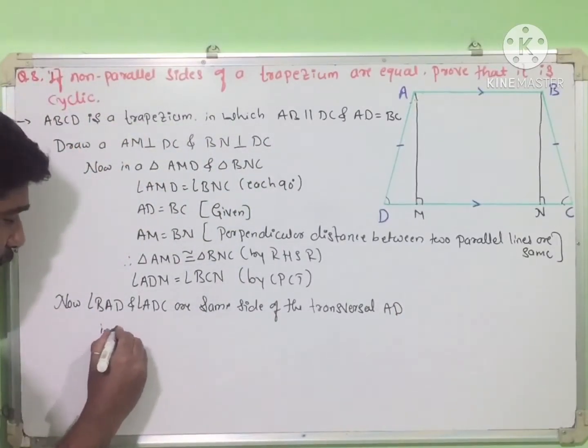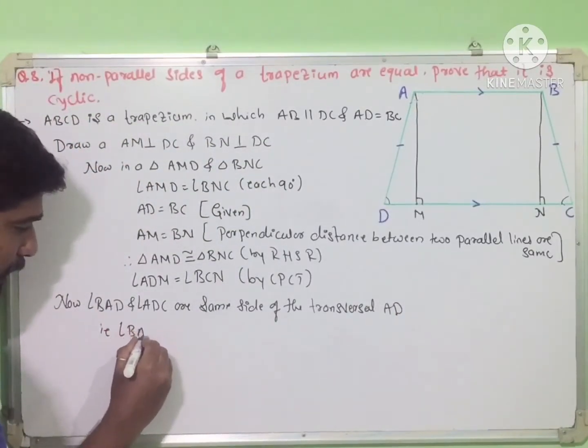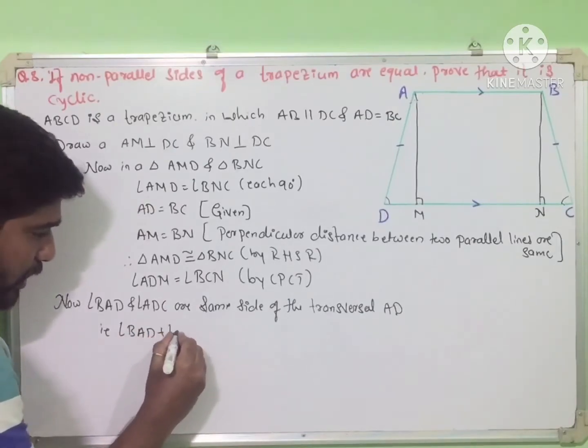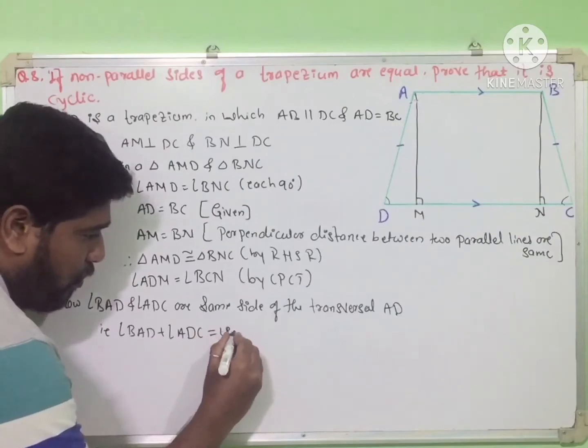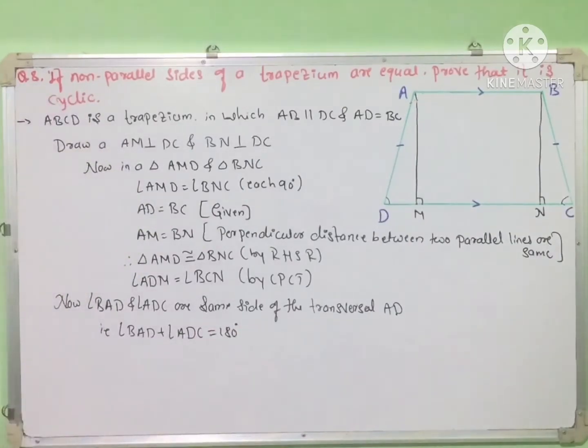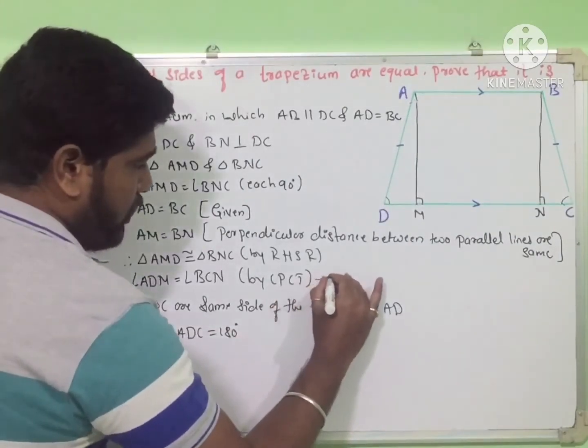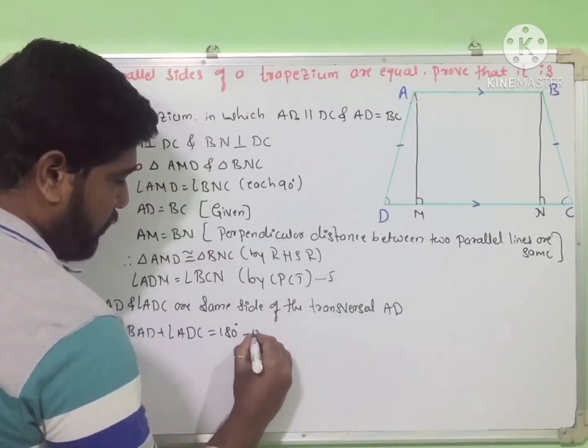So that is angle BAD plus angle ADC is equal to 180. Right? So call this equation 1 and call the earlier one equation 2.